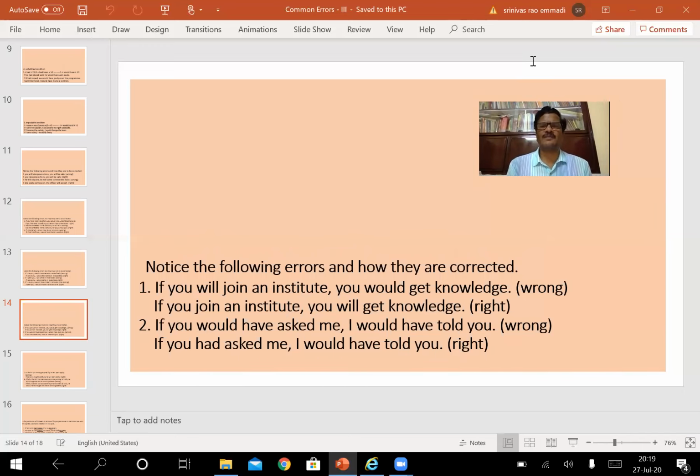Some more examples to make it very clear. If you will join an institute, you would get knowledge. So the first one is in simple future tense, whereas in the second clause, would plus get is given here. It is wrong. If you join an institute, you will get knowledge. It's a probable condition. If you join an institute, you will get knowledge, or you can get knowledge. Both are acceptable. If you would have asked me, I would have told you. The would have structure is shown in both the clauses, so it is wrong.